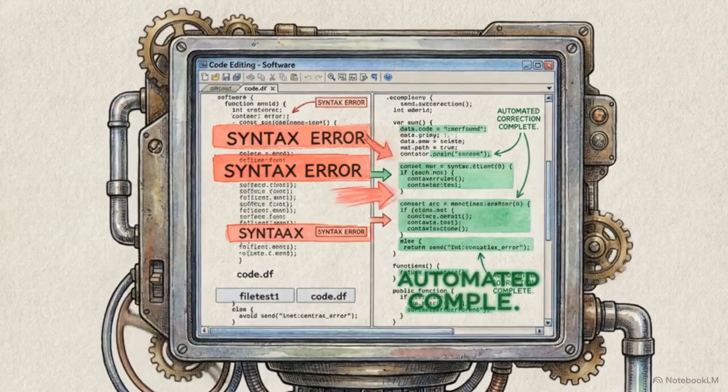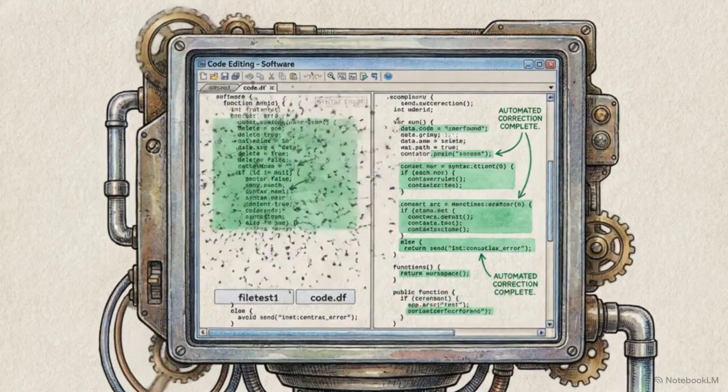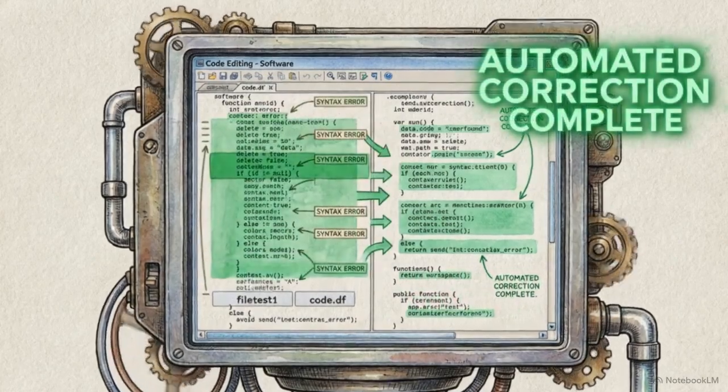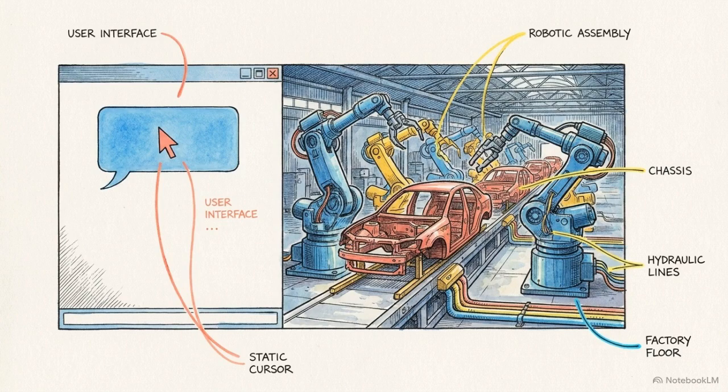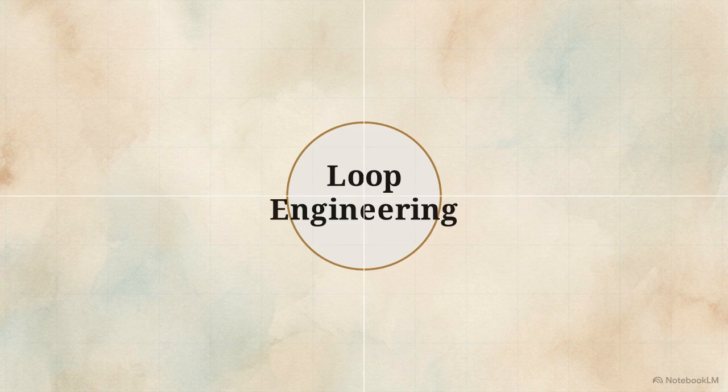The alternative is an architecture where the AI critiques its own work, identifying failures and rewriting logic without waiting for user keystrokes. Breaking this bottleneck requires moving past the chat box and adopting the same systems that run a modern, automated production line. This is loop engineering. It isn't a new way to write prompts, but a system for building macro architectures that prompt the AI programmatically.